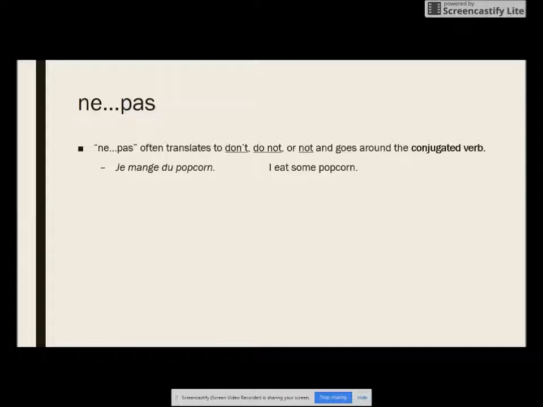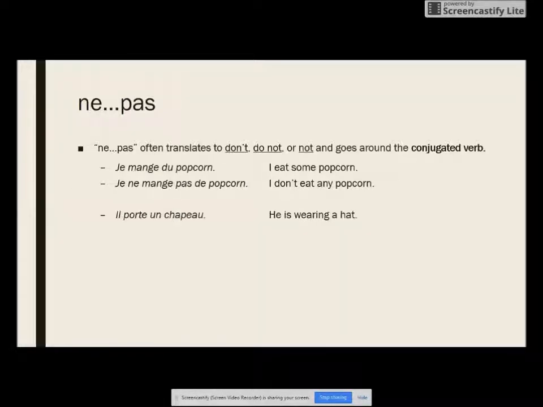So our first example is je mange du popcorn. I eat some popcorn. If I want to make this sentence negative, I'm going to take my ne pas and put it around my conjugated verb, which is mange in this sentence. So ne will come before my verb and pas will come right after. So we'll change to je ne mange pas de popcorn. I don't eat any popcorn.